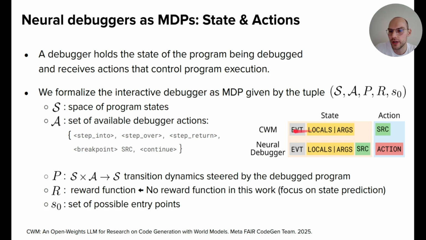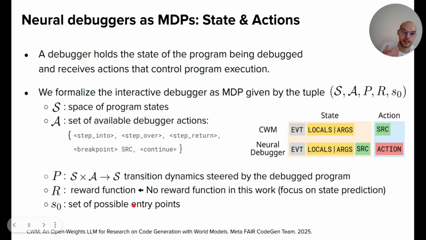So here, in the CWM model, you see the state was the event, the locals and args, and the action was the source line. Now this is different in the Neural Debugger. We consider the event, the locals and the args, and the source line, which serves basically as a program counter, pointing at the current point of execution. This is the state, and the action space is the set of available debugger actions: step into, step over, step return, breakpoint, or continue.